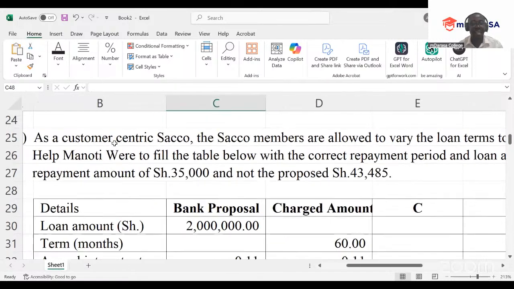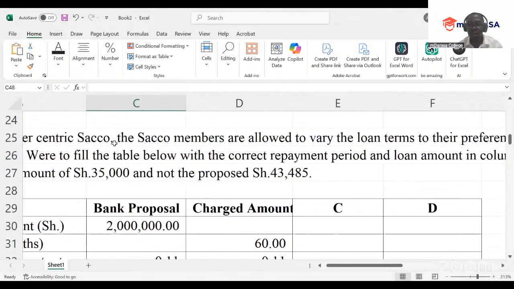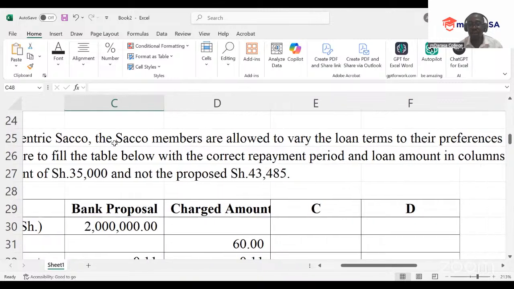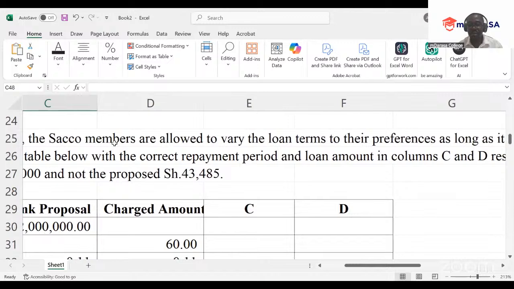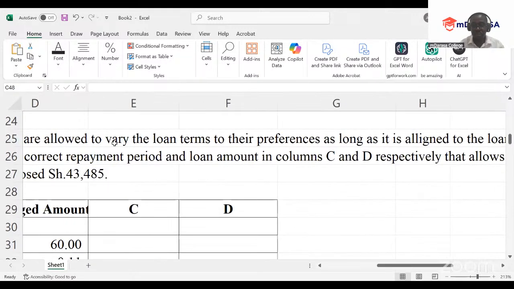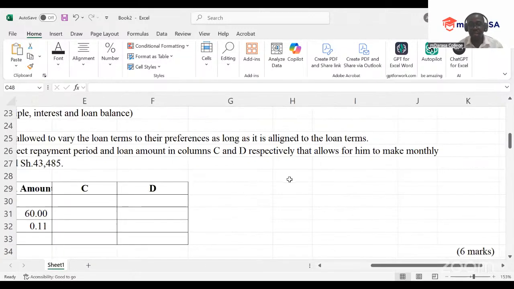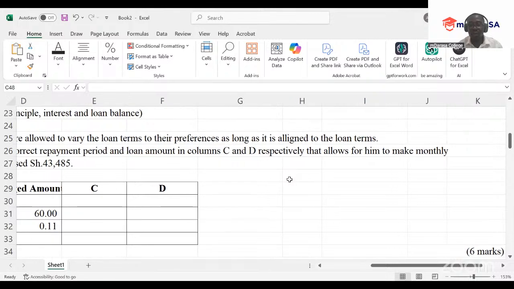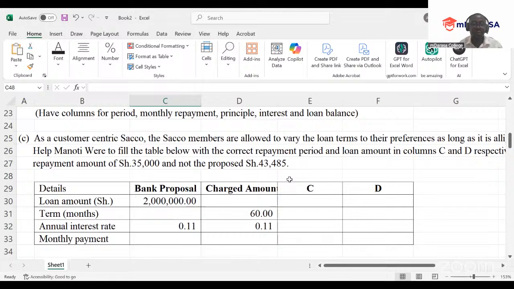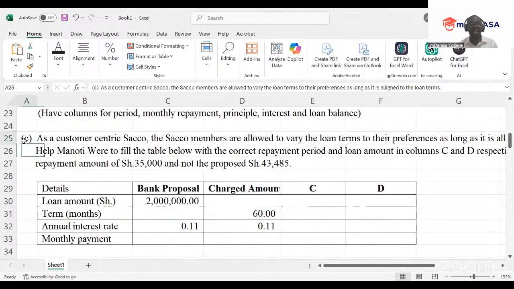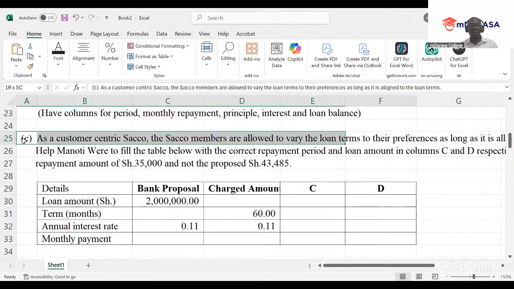Help Manoti Were fill the table below with the correct repayment period and loan amount in column C and D respectively, that allows him to make a monthly repayment amount of 35,000 and the proposed amount of 43,485. So how will you go about this?